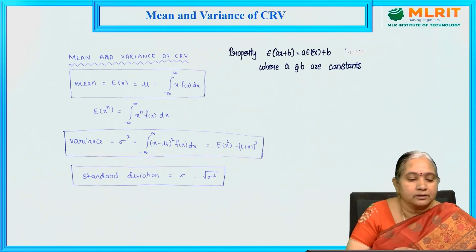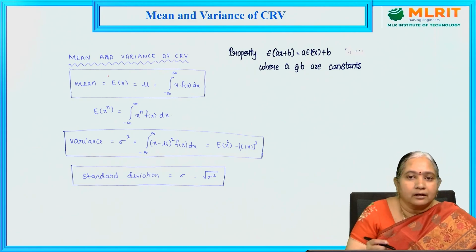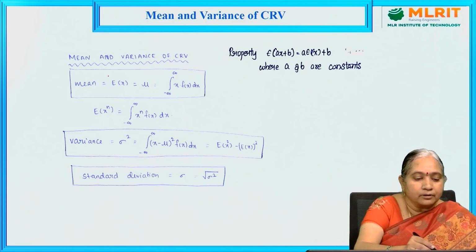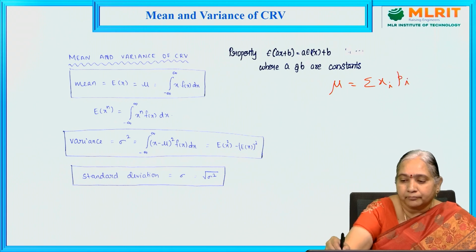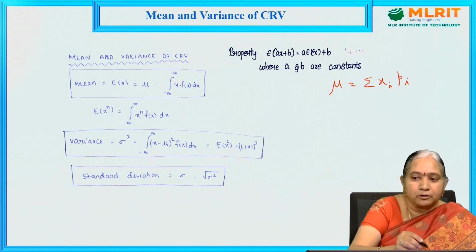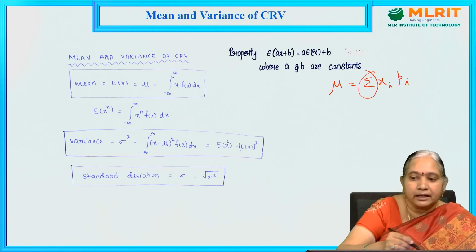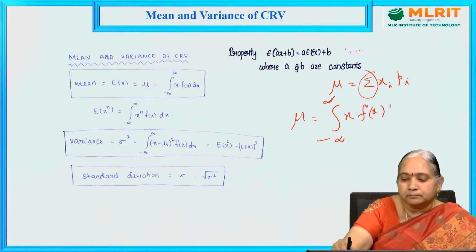How to find the mean and variance of a continuous random variable? In a discrete random variable, the mean is mu equal to summation xi into pi. Here also the same formula, but instead of summation, we take the integration: mu equal to the integral from minus infinity to infinity of x into f of x dx.